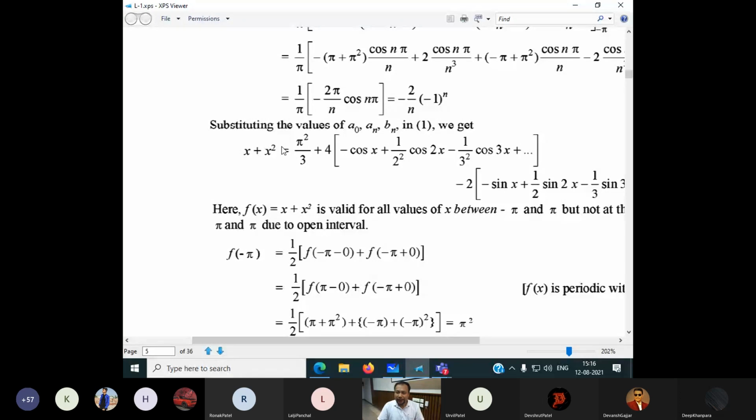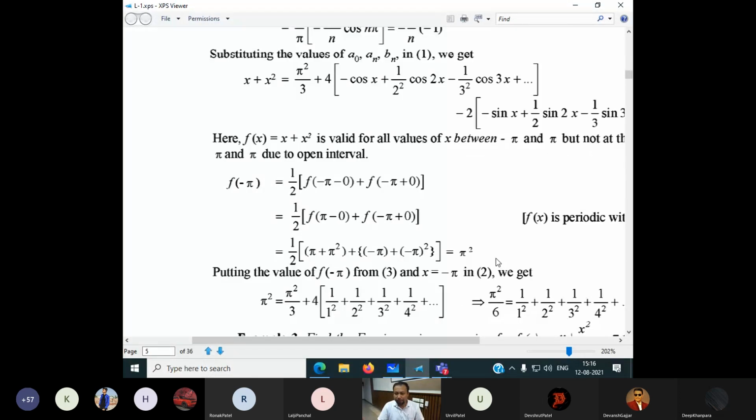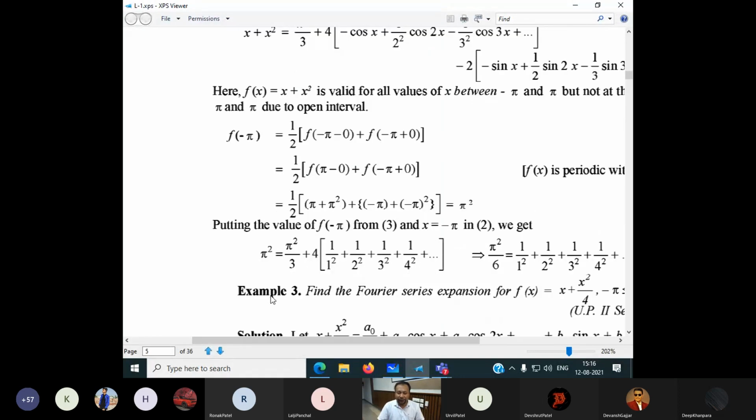So here we cannot put f of minus pi directly, so we need to calculate this value. That's why we can put the value pi square. You may be confused about how pi square comes. This pi square is the value of f of minus pi. We have estimated it, because the function is not defined at minus pi and pi; excluding these two points, it is defined.